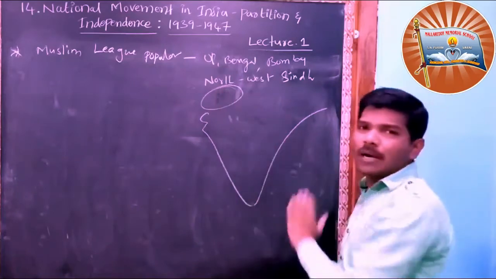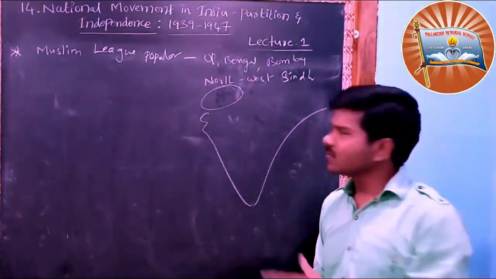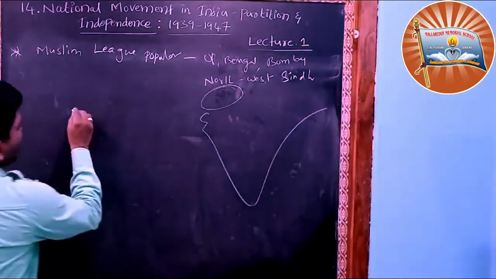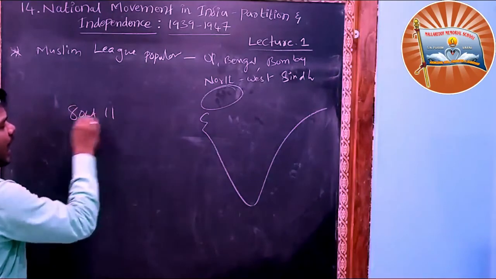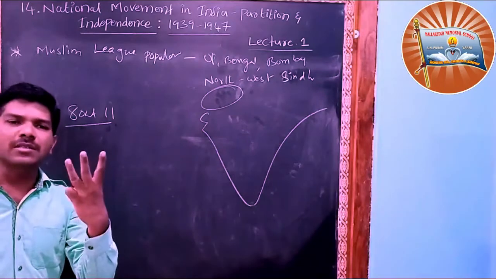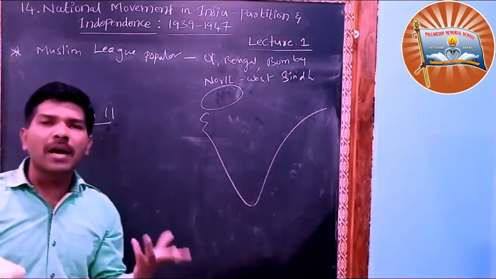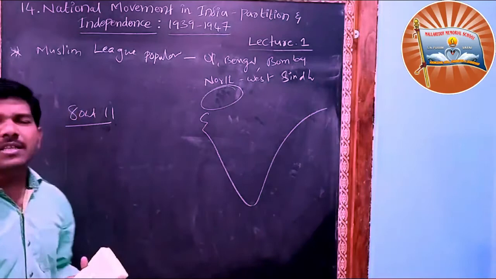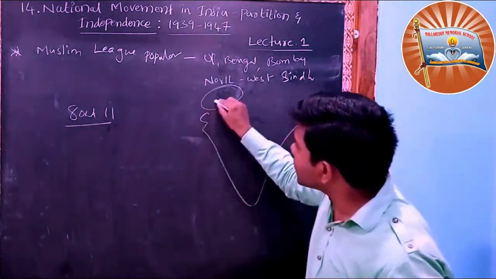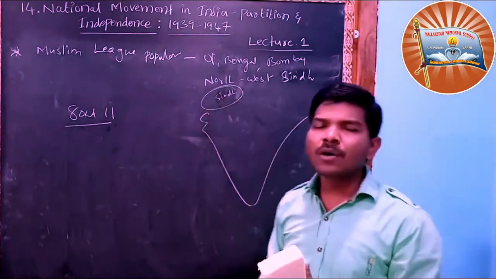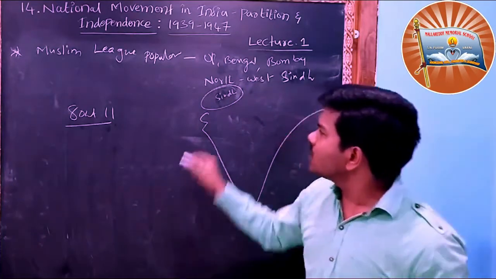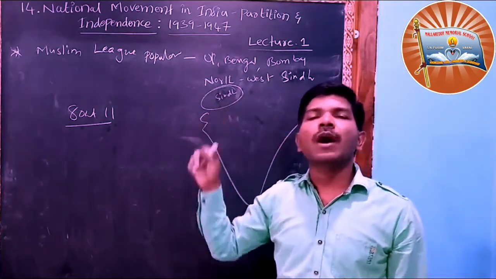Congress was strong in this part, but the Muslim League was a little bit weak. As I told you, Congress won 8 out of 11, and the remaining 3 constituencies were won by different parties. The Muslim League didn't form a government in Sindh. There was no majority, and if there is no majority, there is no government. So the Muslim League failed to form a government in Sindh.